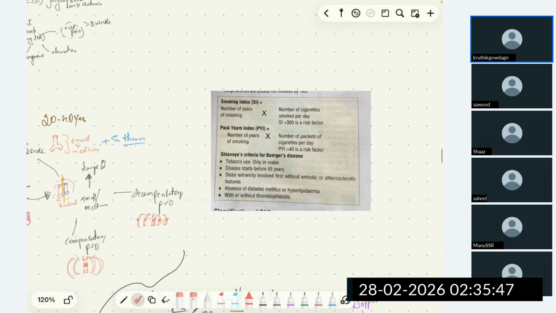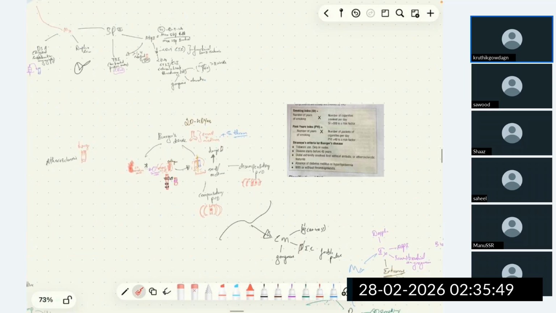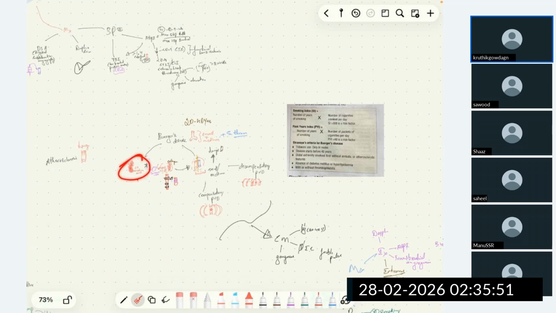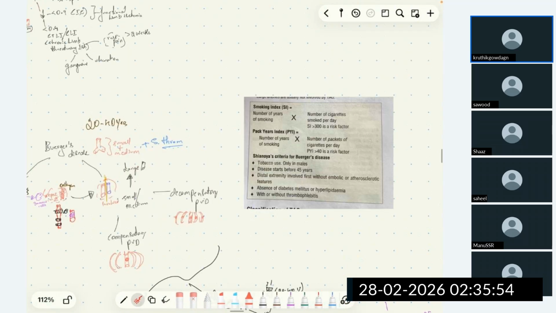Now, quantify smoking as a risk factor. The smoking index should be more than 300. Suppose a 55-year-old patient has started smoking 1 week back because of his close friend recommending it, or any other life reasons.